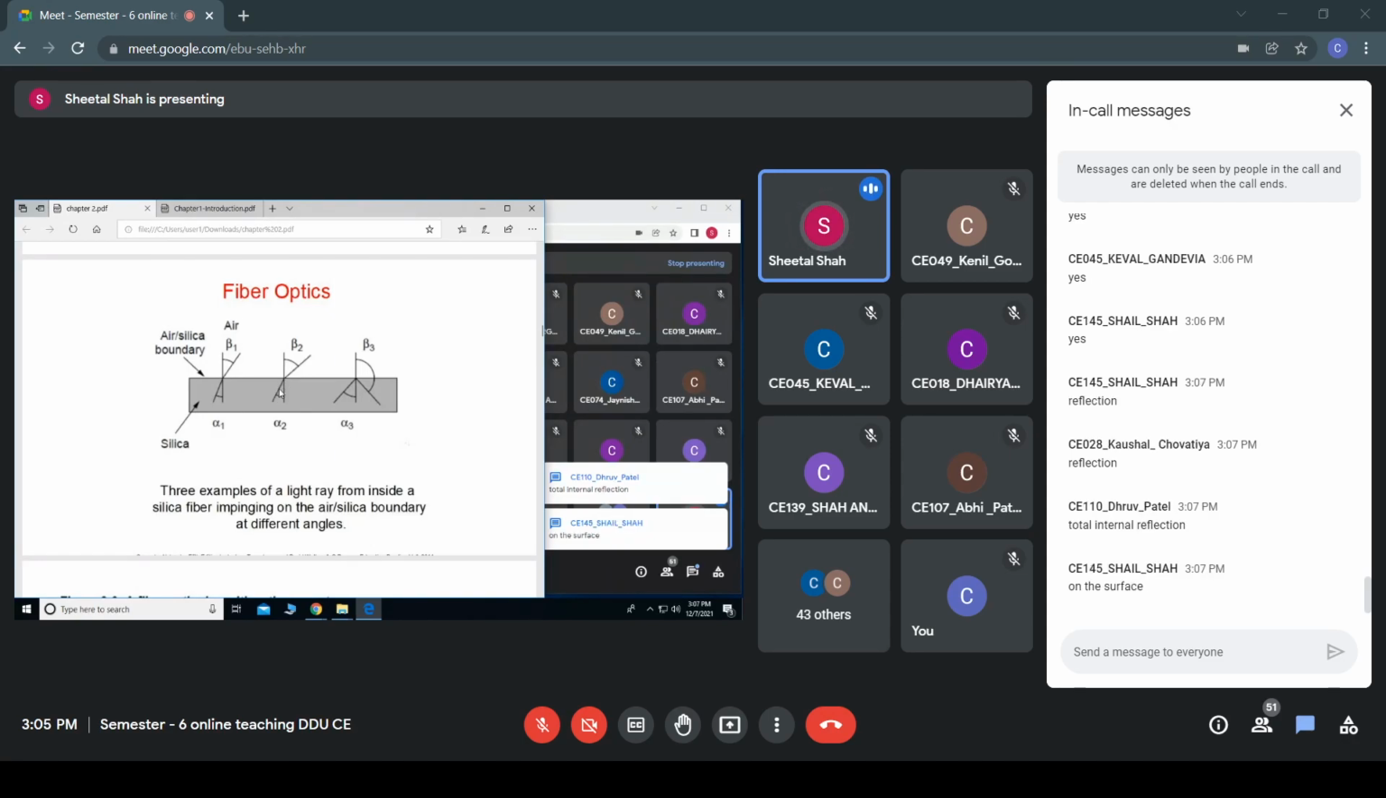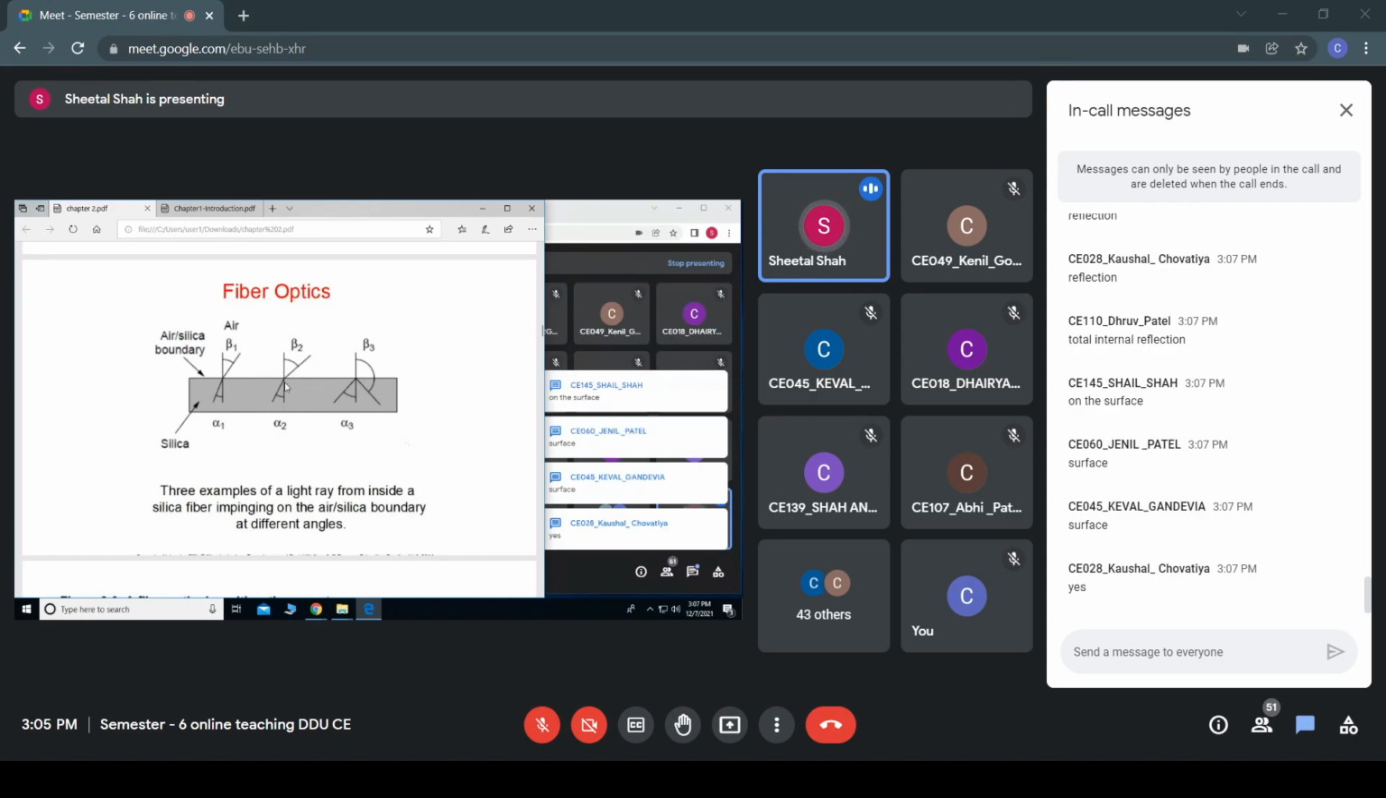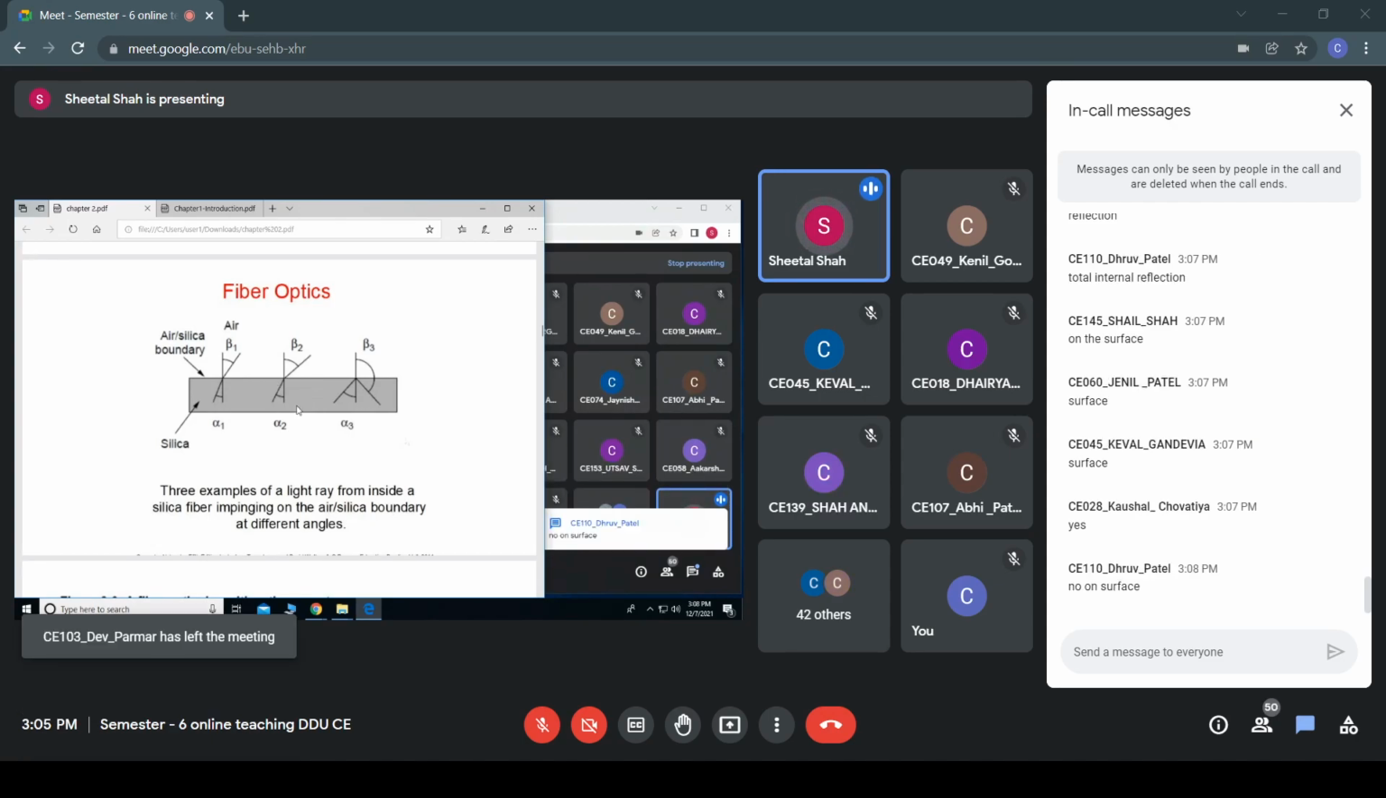At the critical angle, the refracted wave would be on the surface. And if I still increase the angle of incidence, what happens? If it is greater than the critical angle, the light would be reflected back. So this concept is used for the communication of data through these fiber optic cables.